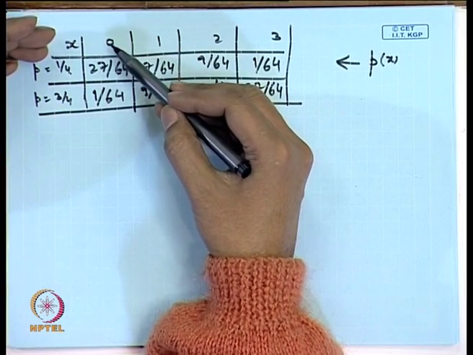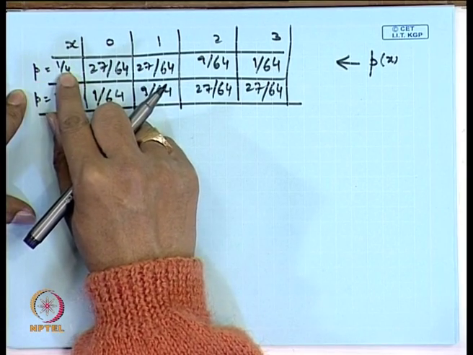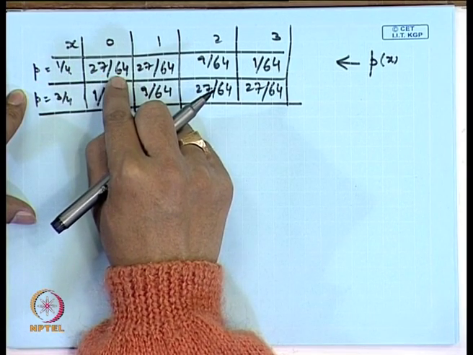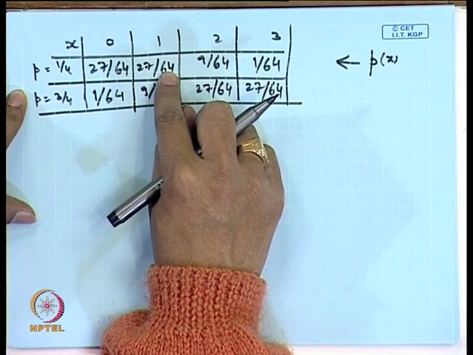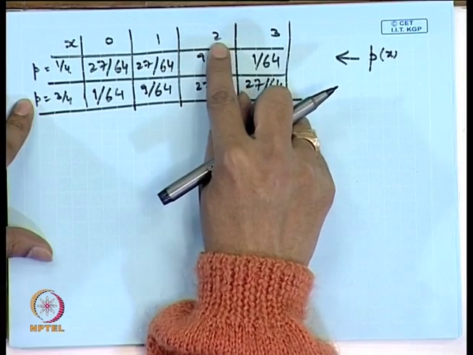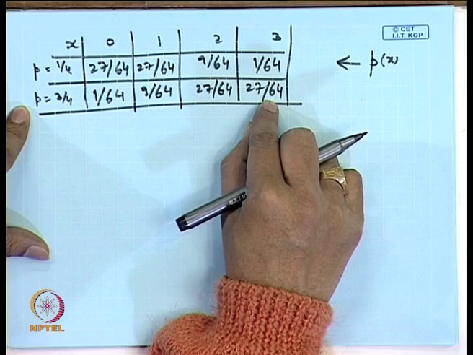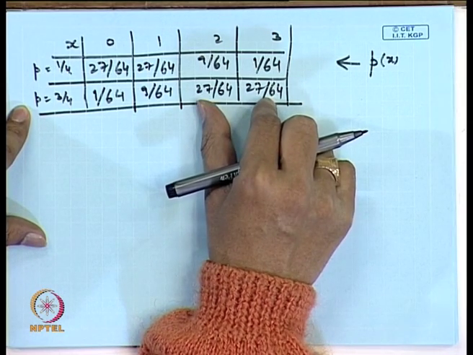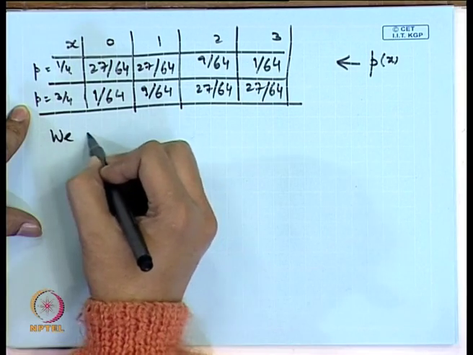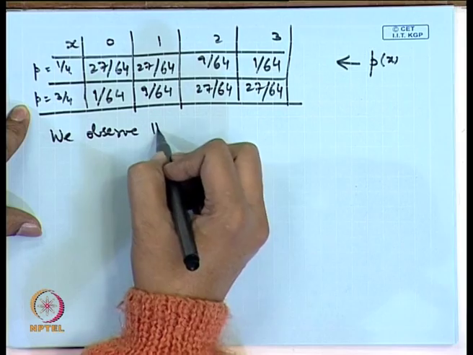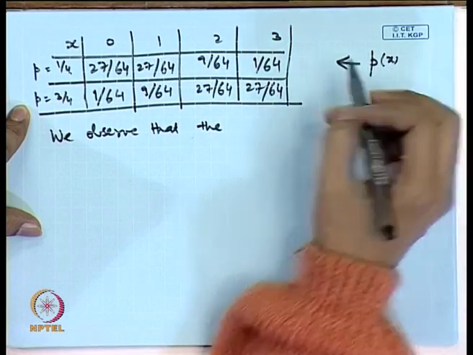Now, you see, if x is equal to 0, then p equal to 1/4 gives a higher likelihood. Similarly, if x is equal to 1, p equal to 1/4 gives a higher likelihood, whereas if x is equal to 2 or 3, p equal to 3/4 has a higher likelihood. So, based on this discussion, we may write our estimators. This P x I am now calling the likelihood.